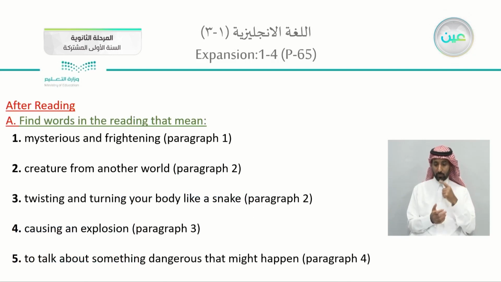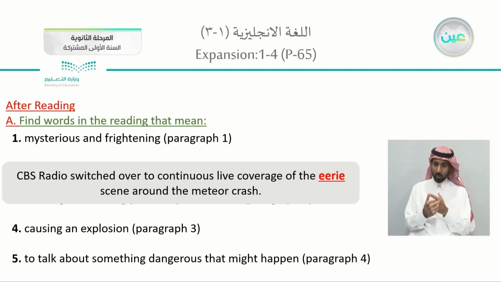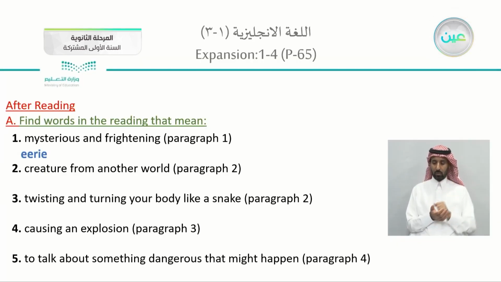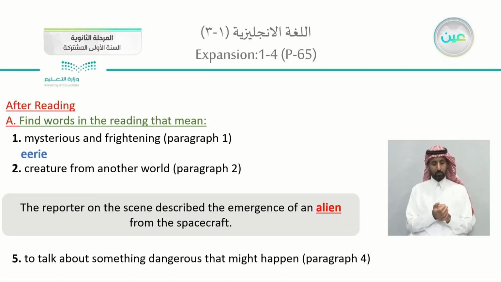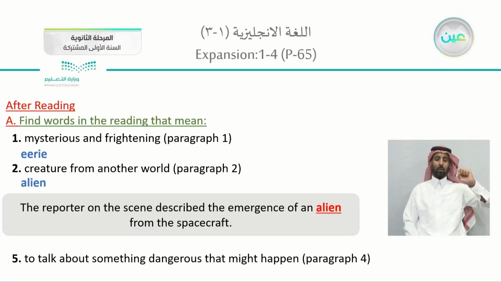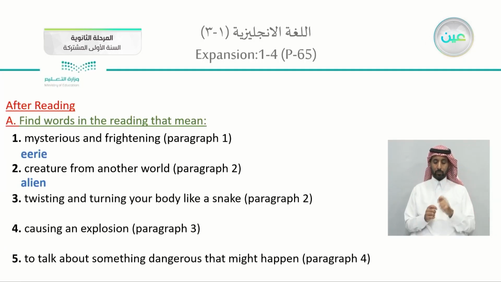Okay, on page 65, find the word in the reading that means. In paragraph number 1, can you find a word that means mysterious, frightening, unusual? When they said, CBS radio switched over to continuous live coverage of the eerie scene. So eerie: frightening, strange. Number 2, paragraph number 2, creature from another world, not human beings from other planets. They are actually the emergence of an alien. So aliens are creatures from another world.